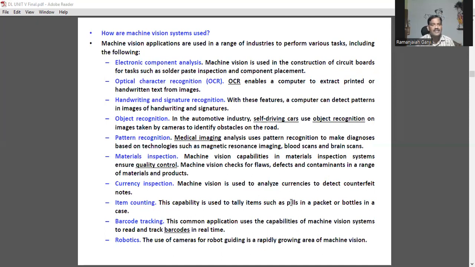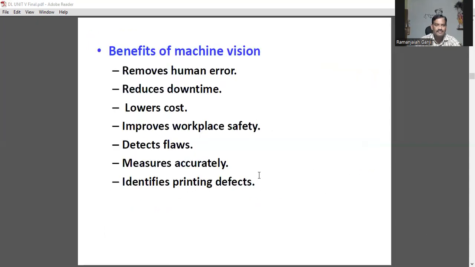Optical character recognition, what you call OCR. It is related to recognizing text, maybe human handwriting, from images. Handwriting and signature recognition, object recognition, pattern recognition, material inspection, currency inspection, item counting, barcode tracking, robotics, etc.